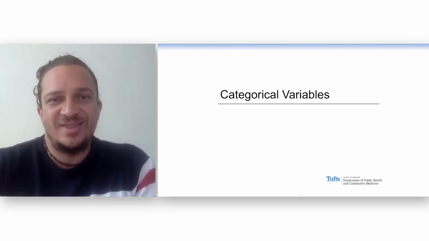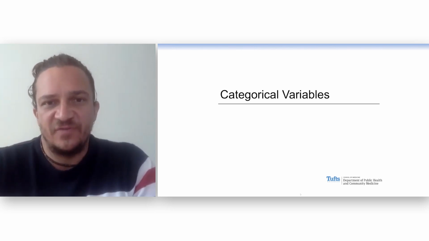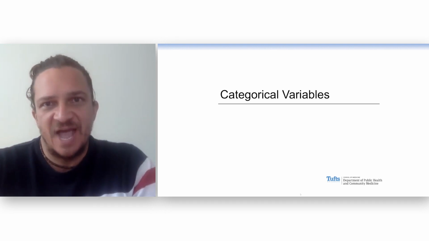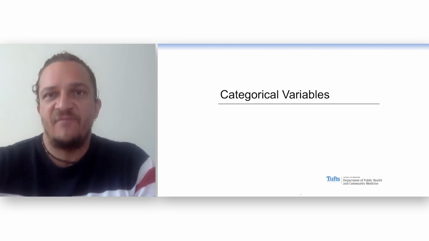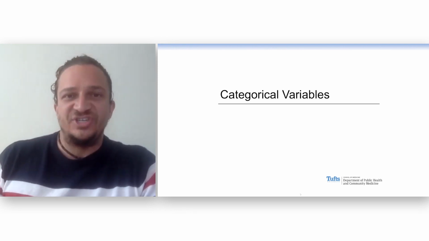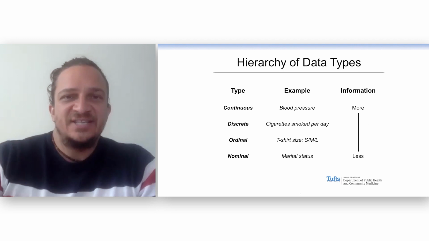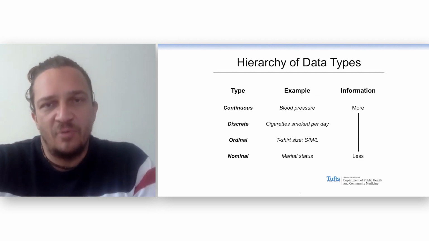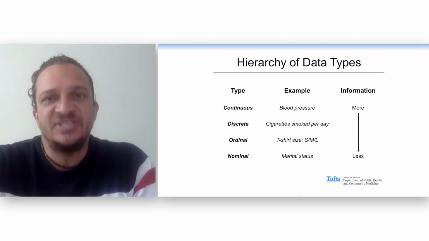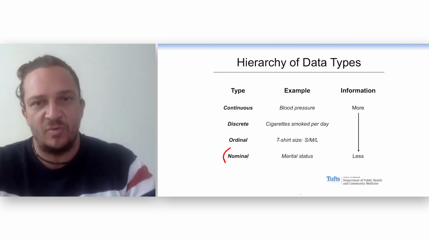All right, we're going to talk about categorical variables first. Categorical variables are things that vary between the units that we measure: people, towns, animals, what have you. And the variables that we measure are not numeric. They fall into categories or just names. We're going to see that there's a hierarchy of data types of variables, and this is important. We'll come back to this again and again. And the simplest type is the categorical nominal variables, which we'll start with here.